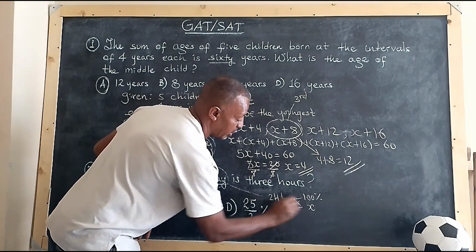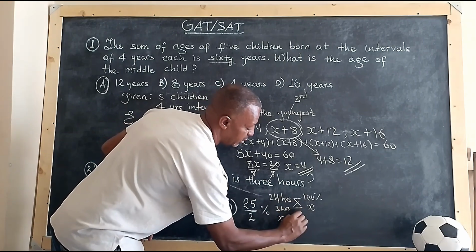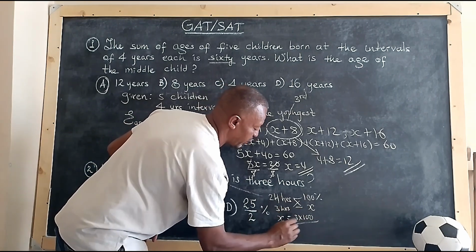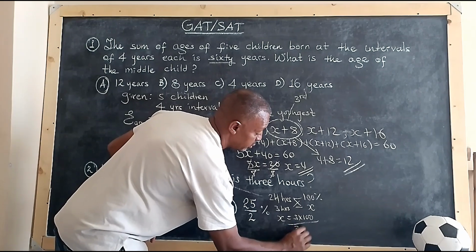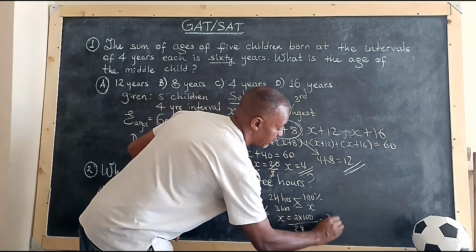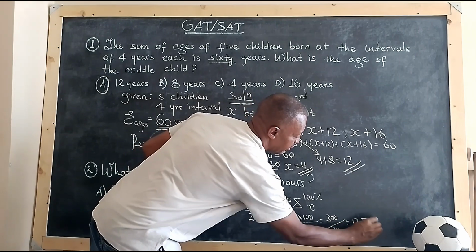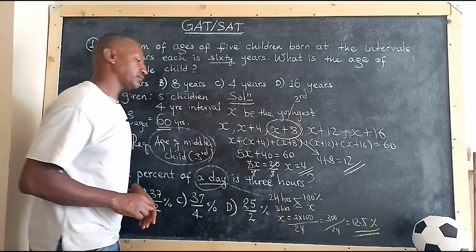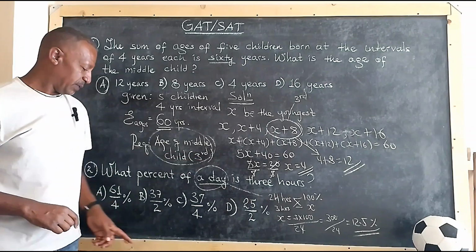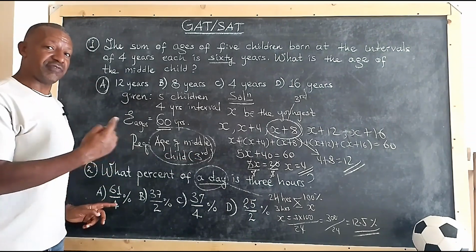Cross-multiplying, you get 3 times 100 over 24. If you solve this, you get 300 over 24, which is 12.5%.